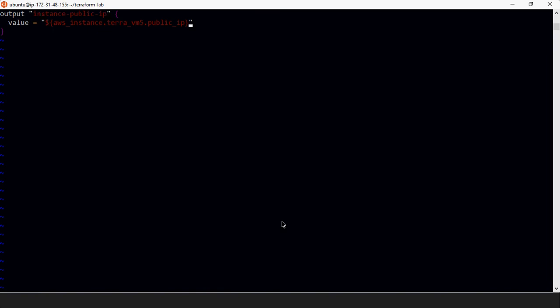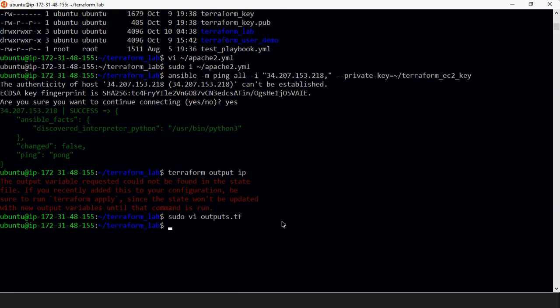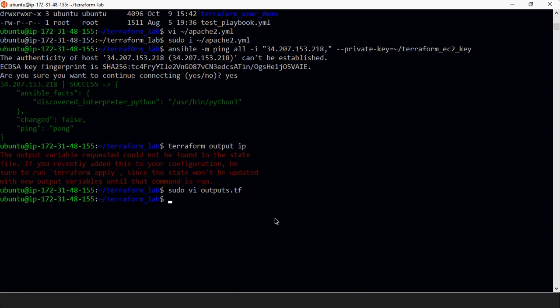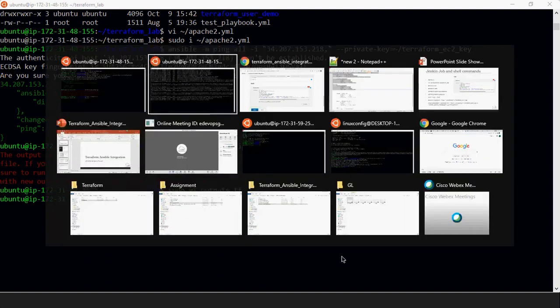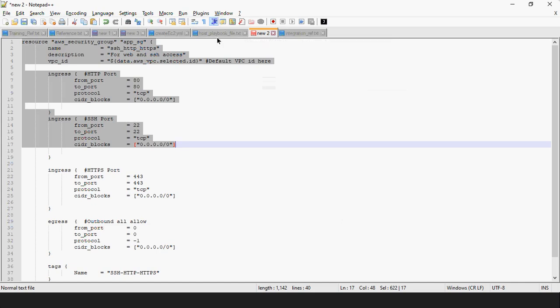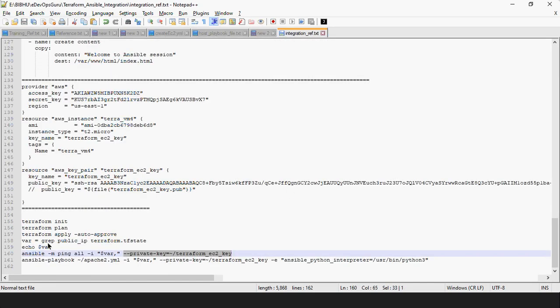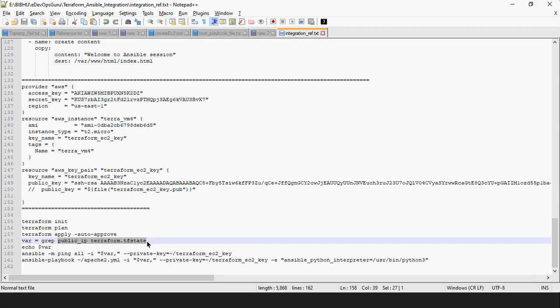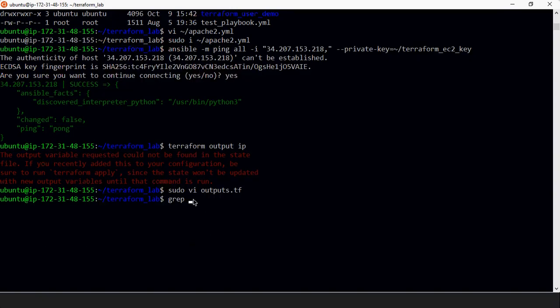Terraform public is the same way. Okay, let me see. One more command we can use is this, keep state.